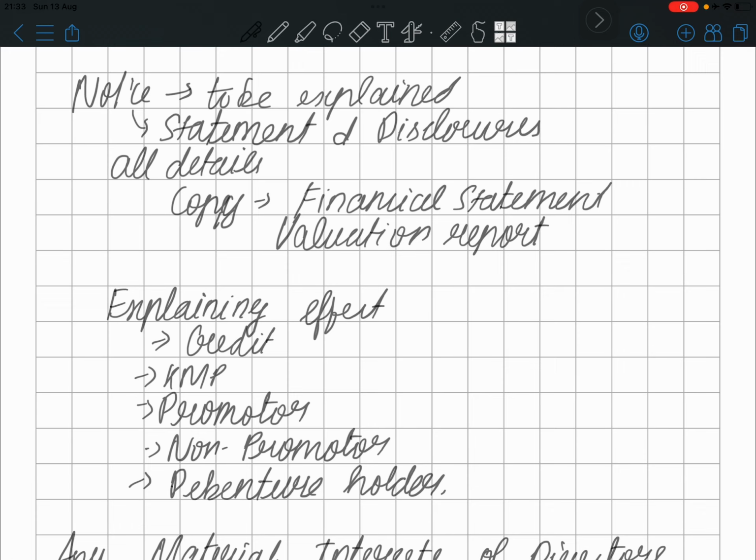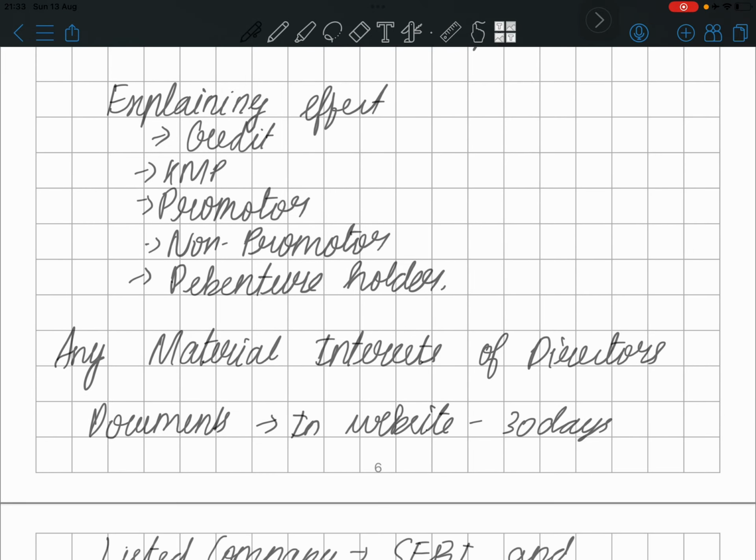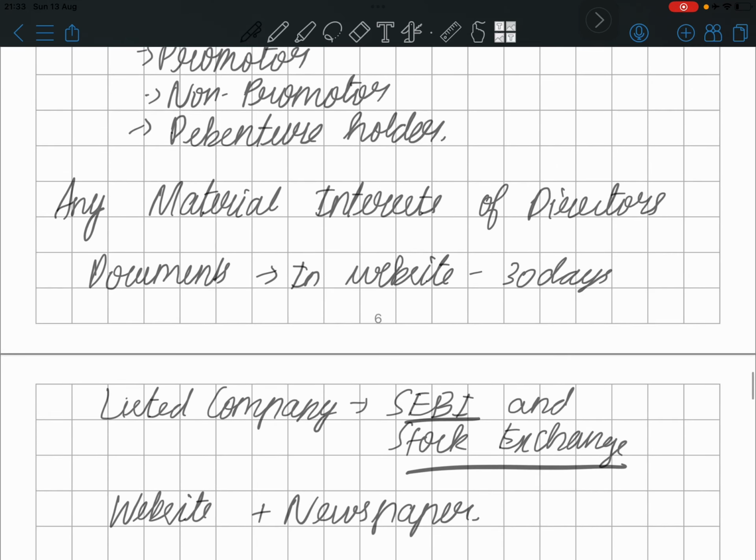And if any of the directors, key managerial persons, promoters, non-promoters, or debenture holders are benefiting, or any explanation is to be given, that explanation notice should also be attached to it. Any material interest of directors, and all these documents, should be published on the website 30 days before the meeting.